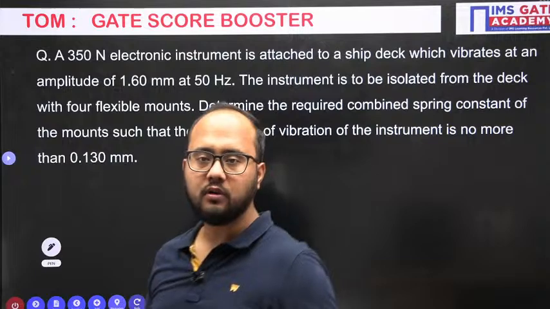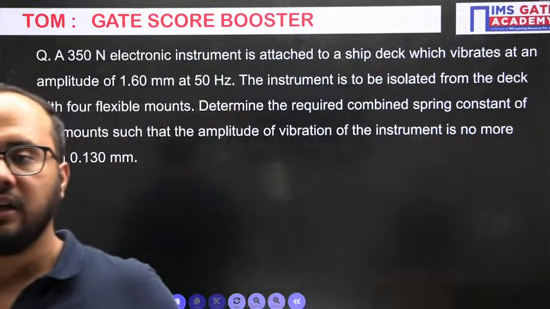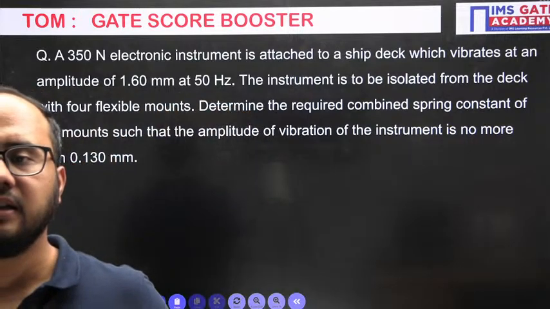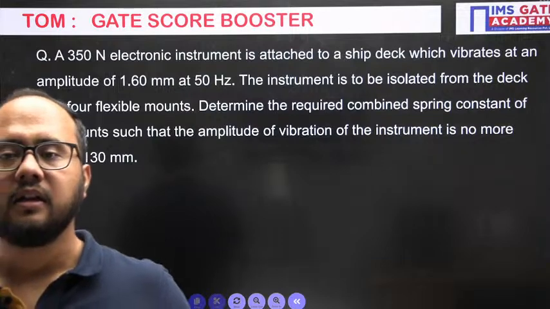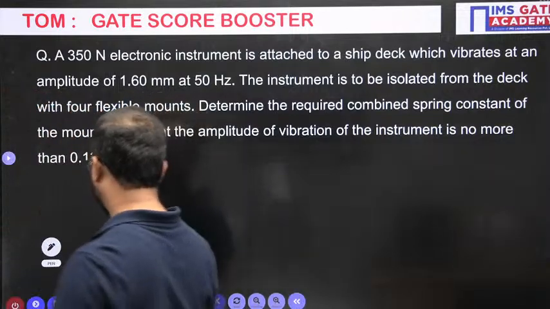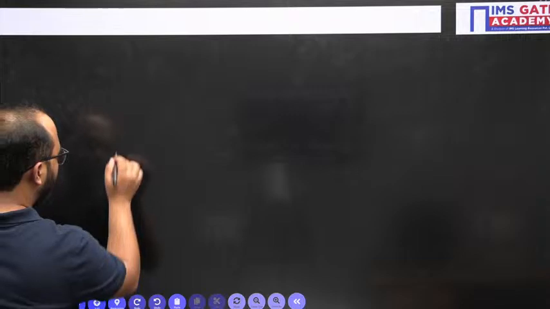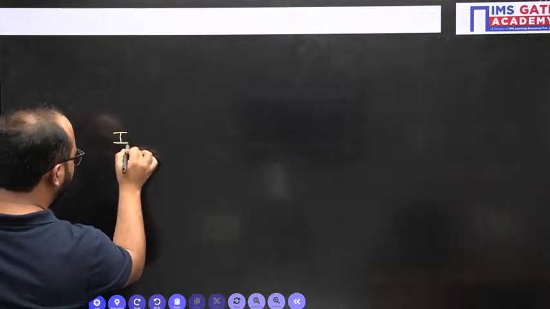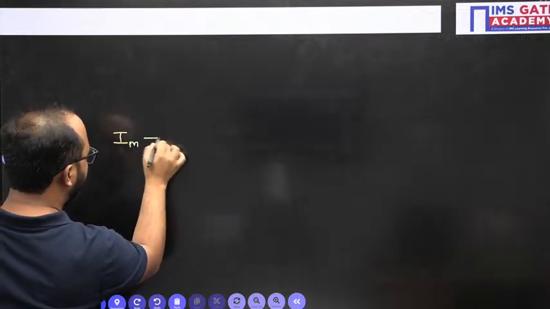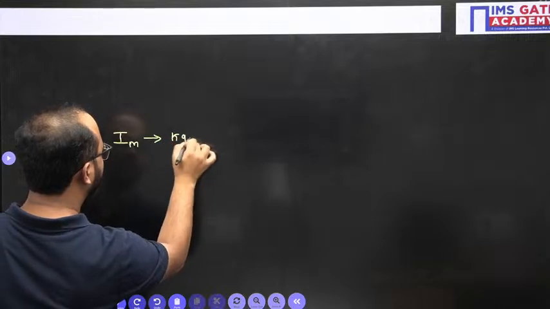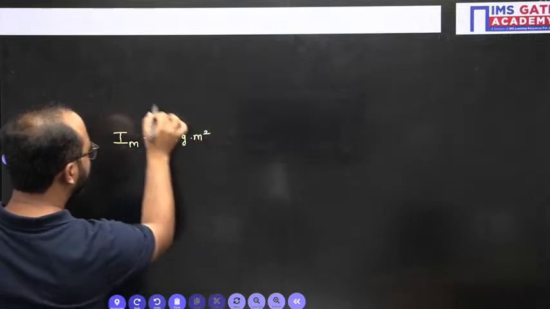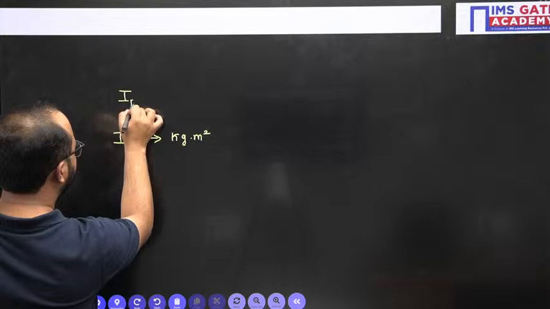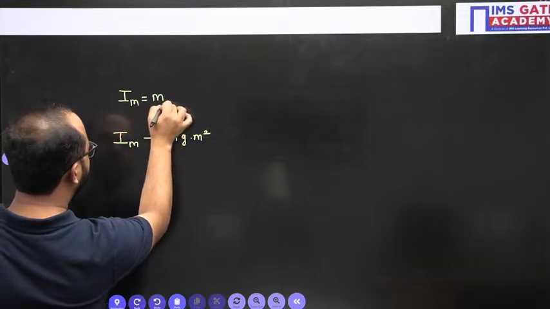What you're asking is how to convert to SI. Okay, so you're asking about the mass moment of inertia basically. See, the standard unit of mass moment of inertia is kg meter square only. Because the formula for mass moment of inertia is nothing but m r square.